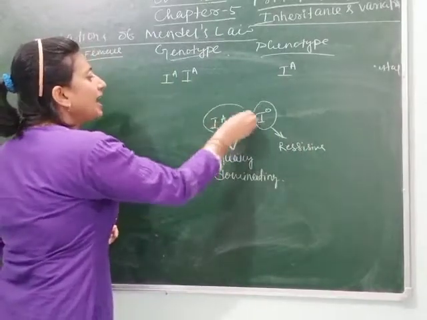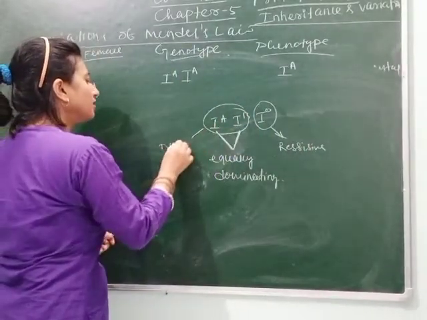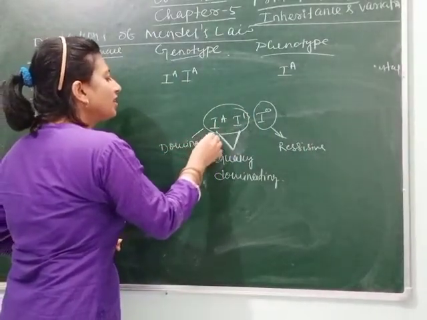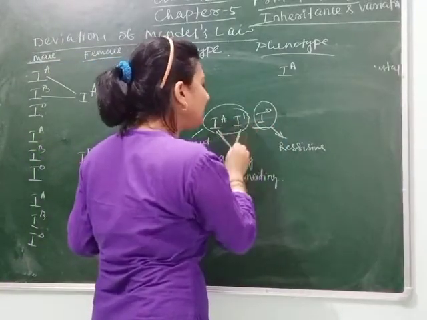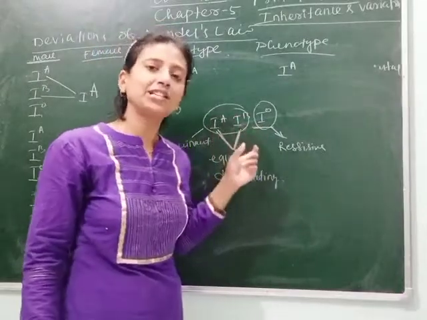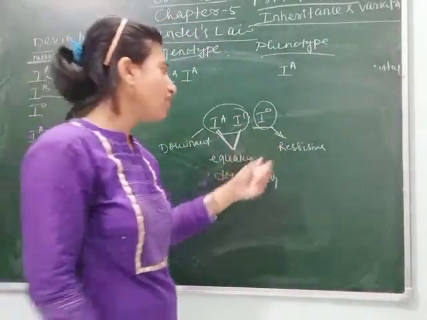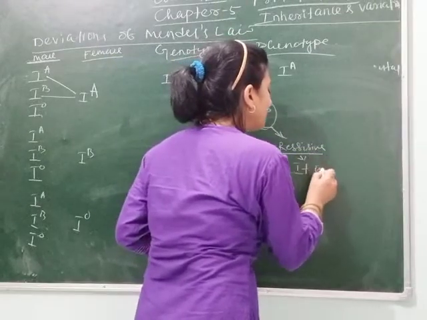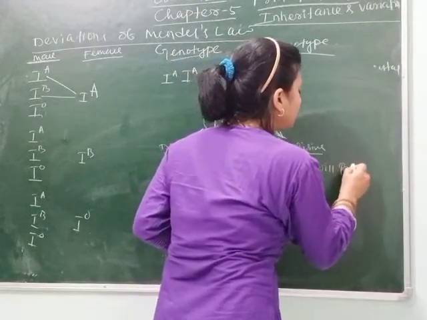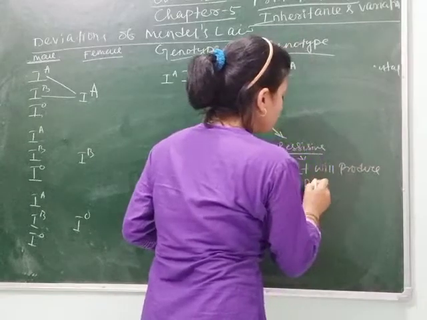IA and IB are dominant. It means when IO comes with IA or IB, then IO will not express as it is recessive. So why is it recessive? It will produce no sugar.